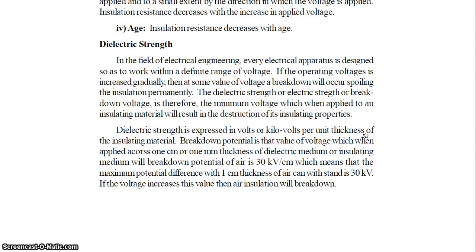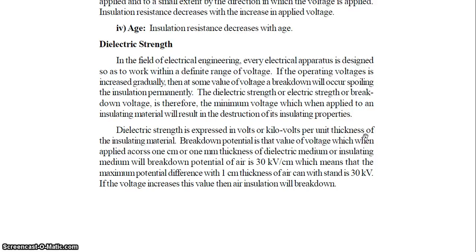When there are two electrodes separated by distance d, and the distance between them is 1 mm, then breakdown occurs in the two electrodes using insulating medium air, and the breakdown voltage is 30 kilovolt.